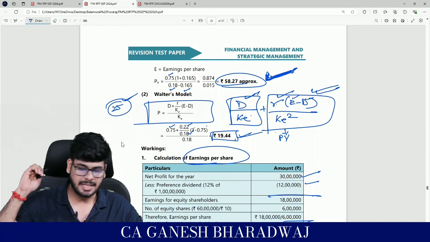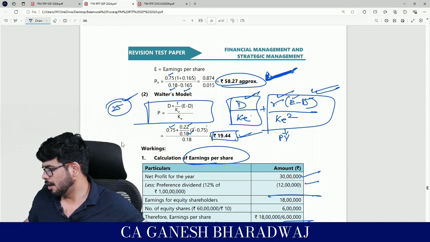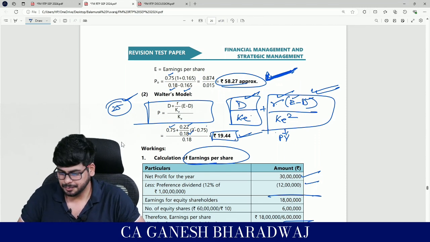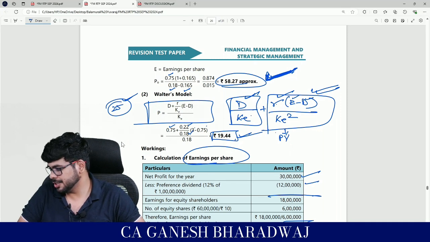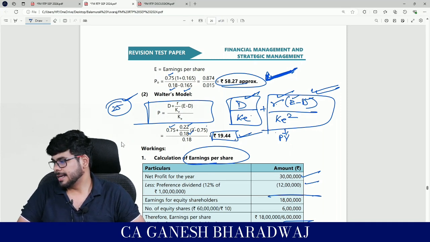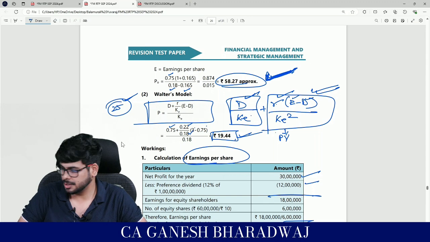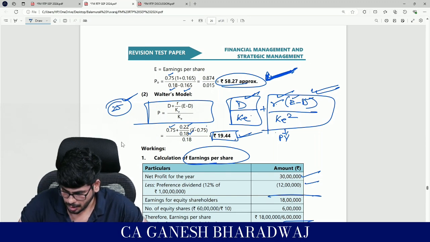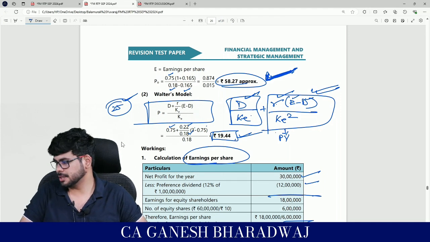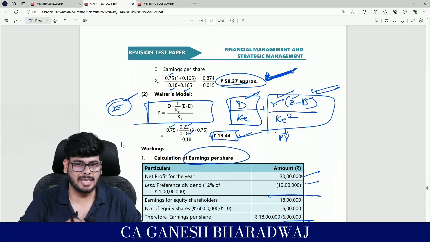Guys, clear with this? Yes, let's quickly note down our library of adjustments. Write down: descriptive dividend decisions, and the concept: calculation of market price under Gordon and Walter models. Done, right? Fine. So that's about the RTP discussion.